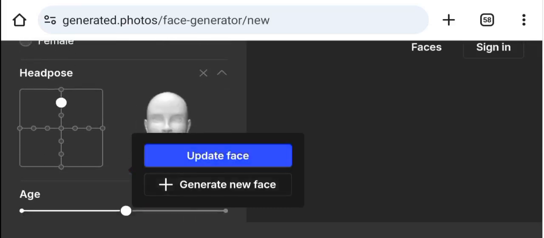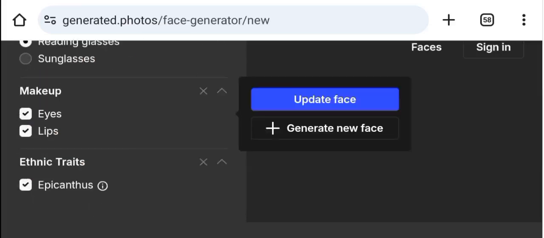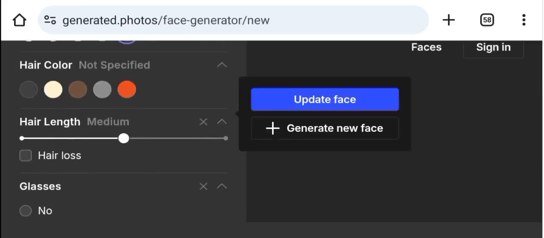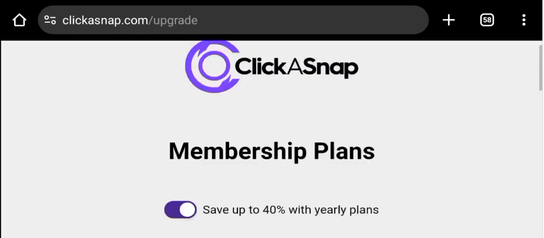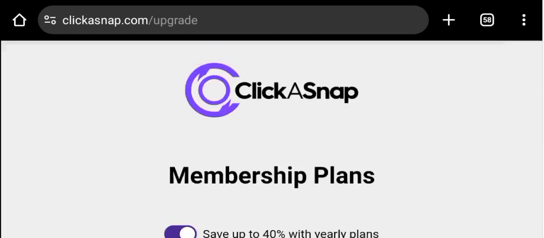Or you can also update faces. You can click here and you'll be able to update faces. But this is just an example of ways in which you can get unique faces or unique images just for yourself. Or you can also decide to be snapping people in your neighborhood if you wish, but I don't think that is advisable. Or you can use any other AI image generator and generate faces, which you can upload to this platform, which is known as Click a Snap. Click a Snap and you'll be able to start making money.